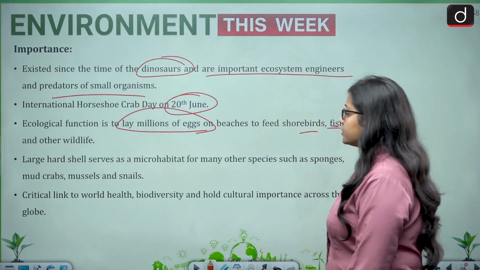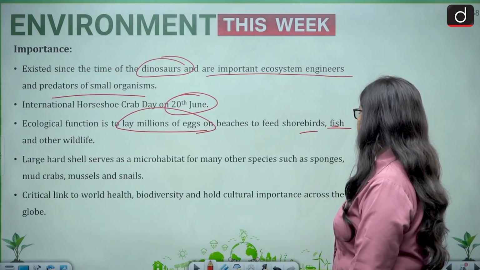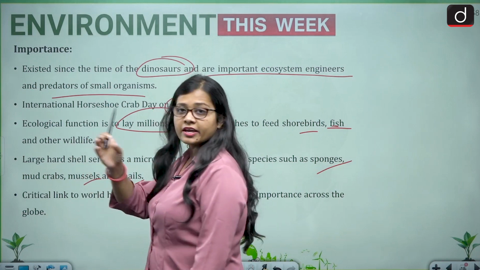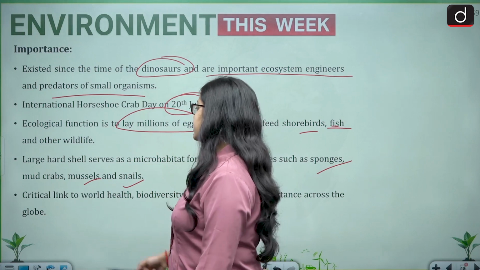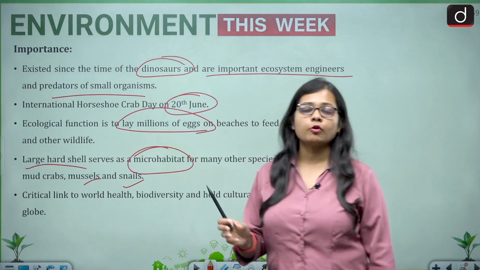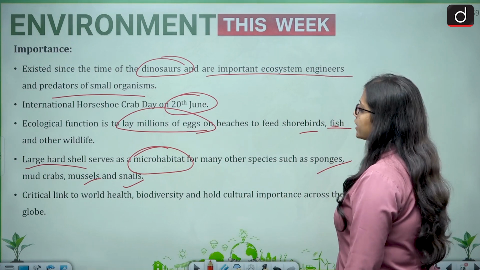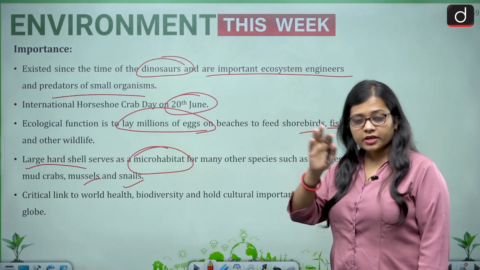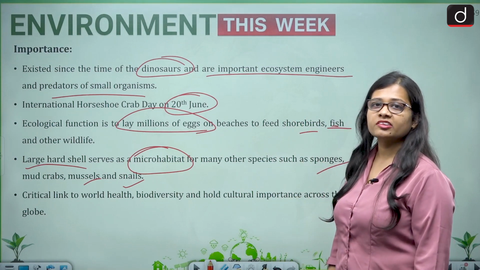The large hard shell serves as a micro habitat for many other species such as sponges, crabs, mussels, and snails. The chitinous exoskeleton serves as a micro habitat for many small organisms. They are a critical link to world health and biodiversity and hold cultural importance across the globe, because they are found in almost all continents except the Antarctic.